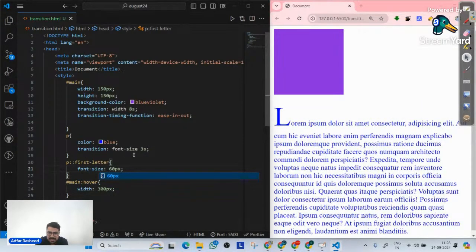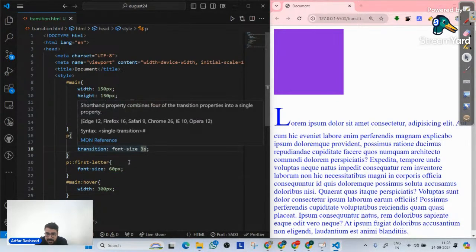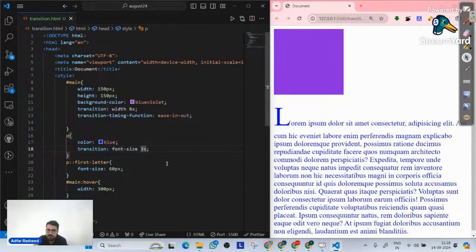So you don't see any transition for 3 seconds in font size because it's quite obvious that pseudo elements do not target a change over there. It simply implements it abruptly. What's the difference between pseudo class and pseudo element? Pseudo class waits for an action to happen. Pseudo element directly happens on the element itself. Do you understand the difference?